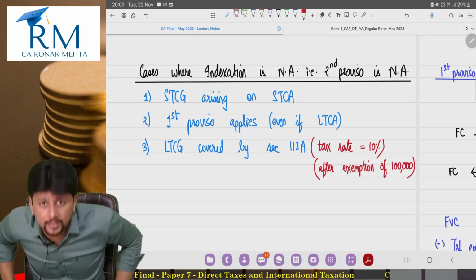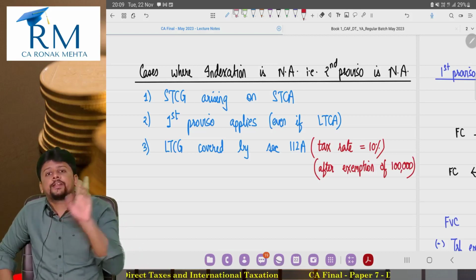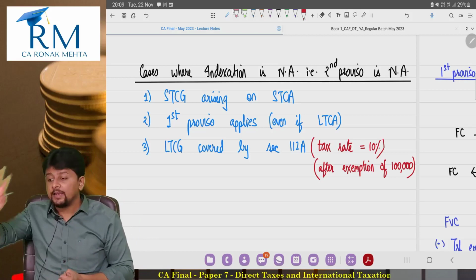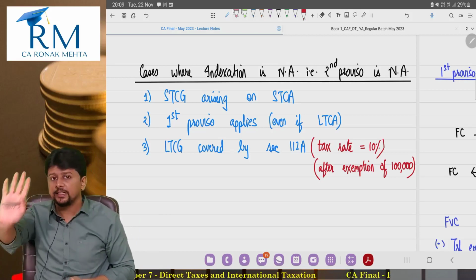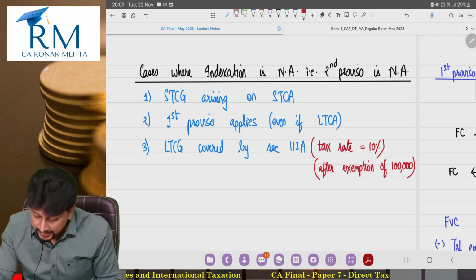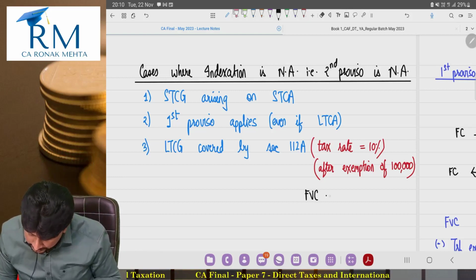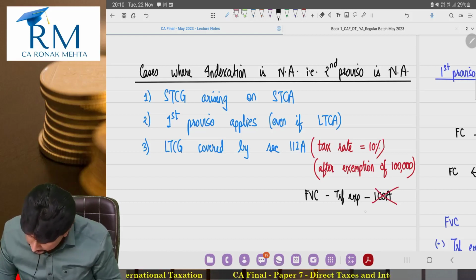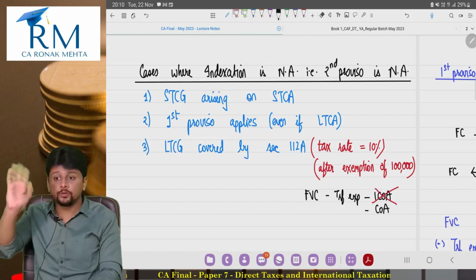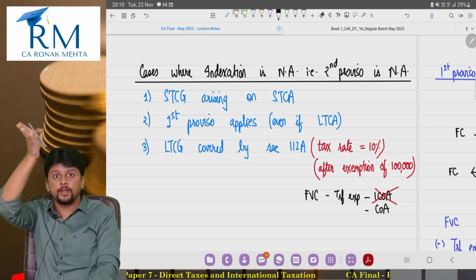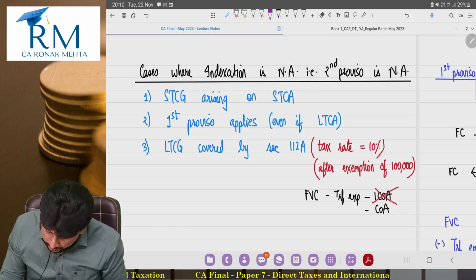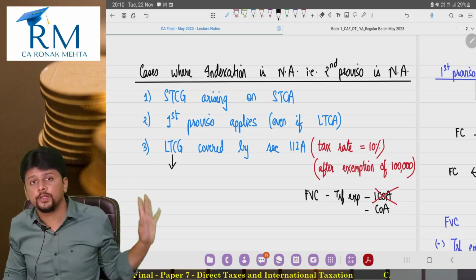I just wanted a student to understand this comparison in his mind कि the general rate is 20%, तो 20 से जब मैं reduce कर रहा हूँ तो मैं indexation benefit नहीं दूंगा. I will withdraw indexation benefit and I will say apply tax at the 10% rate only but without indexation. That means in better words I would say full value of consideration minus transfer expenses minus index cost of acquisition नहीं. I will only subtract cost of acquisition. Second proviso will not apply. अरे section 48 main section तो will apply. Second proviso apply नहीं होगा. And this long term capital gain first proviso will not apply.